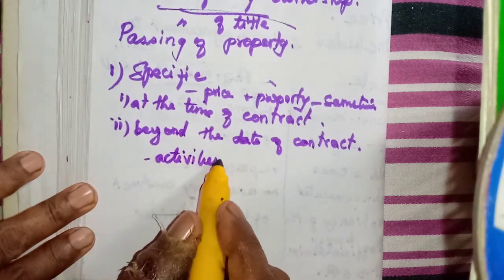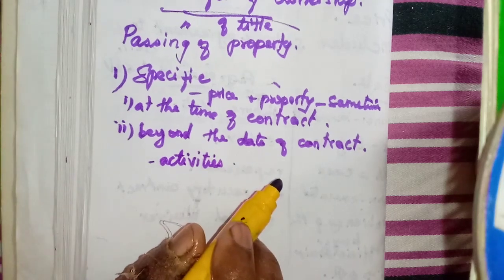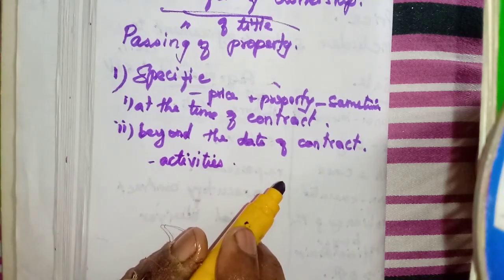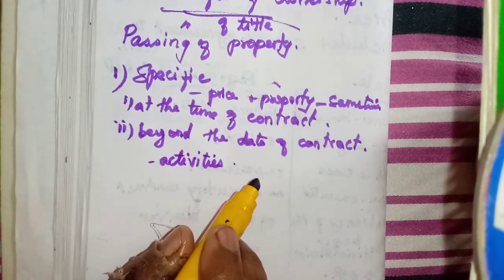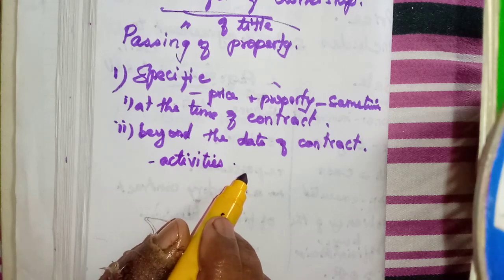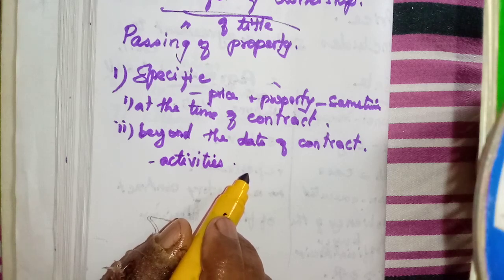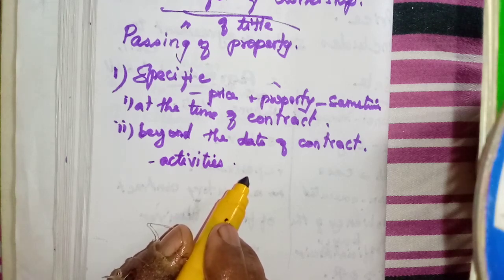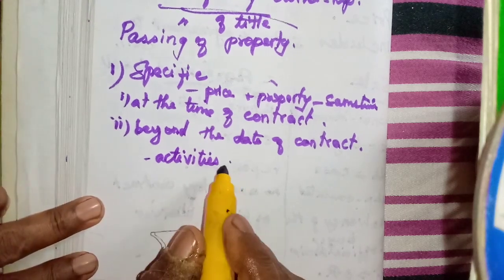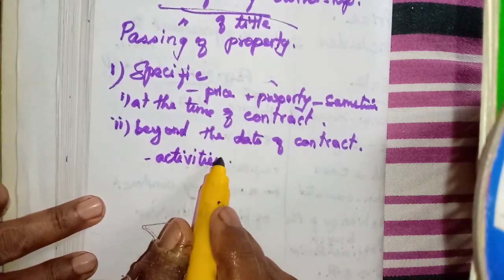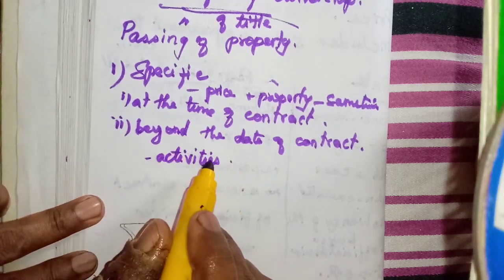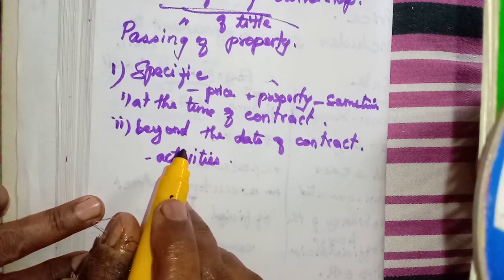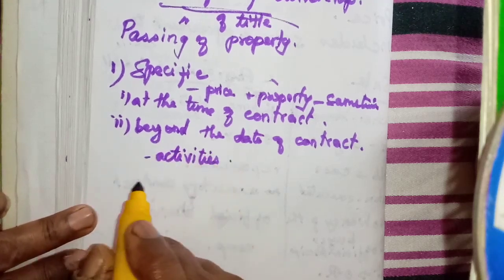For example, a car may be purchased and they have to fit some of the things, isn't it? To make it a usable condition, they have to do some activities: fixing the mirror, then the reverse thing inside, then the AC connection. All these things have to be attached. Only then can the seller deliver the goods, isn't it? So only after doing all these activities is the ownership transferred. That is one case of beyond the date of contract.